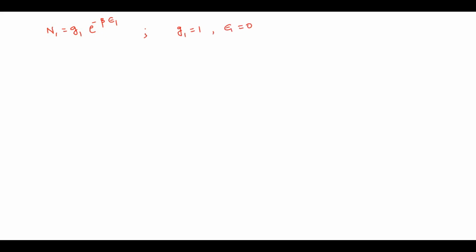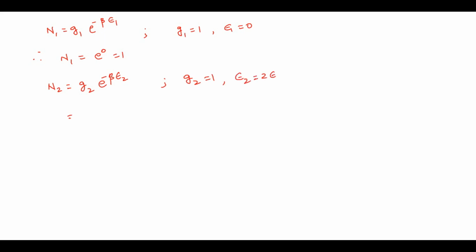Therefore, n1 is nothing but e power 0, which is equal to 1. Similarly, for n2, it is G2 e power minus beta epsilon 2. G2 is also equal to 1, and epsilon 2 is equal to 2 epsilon.